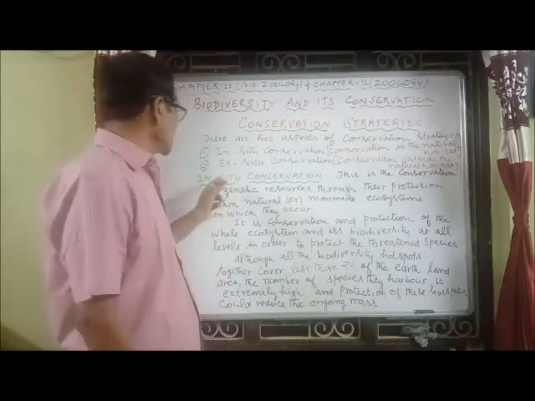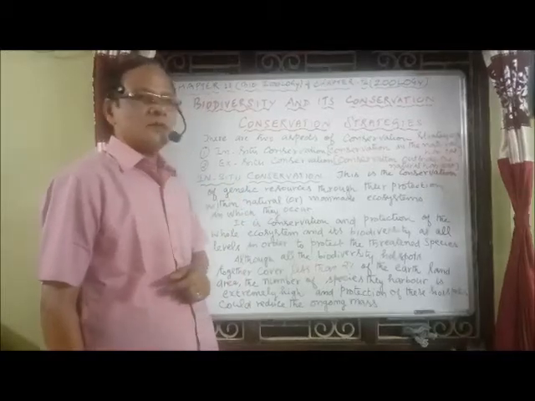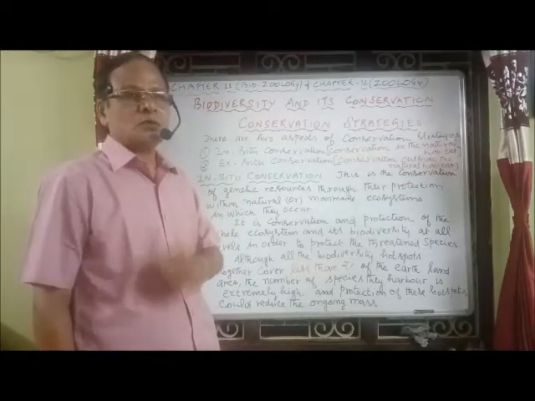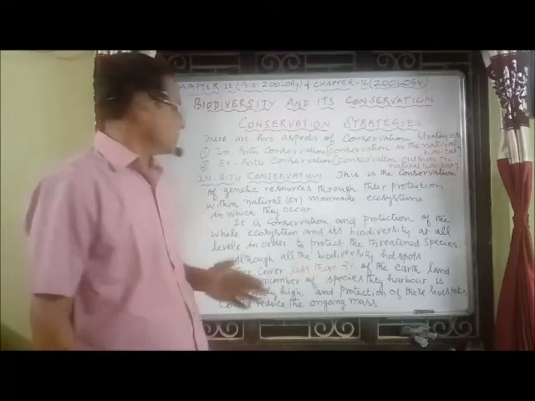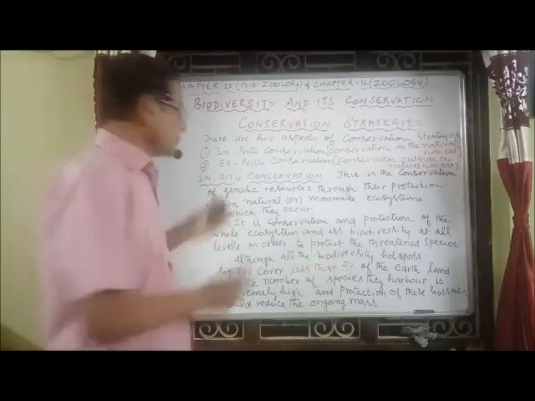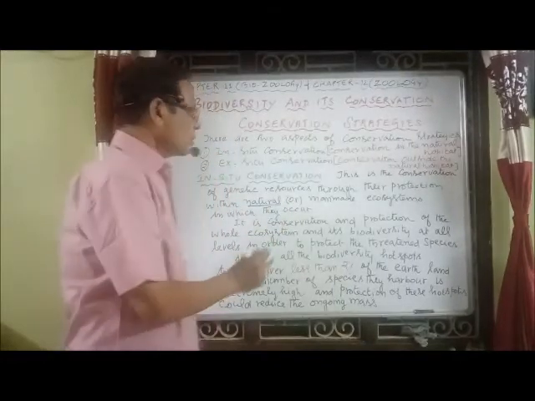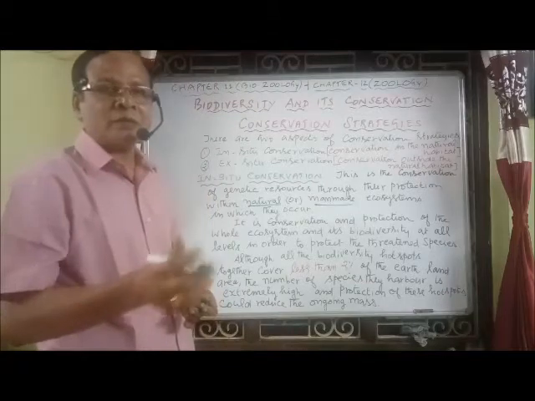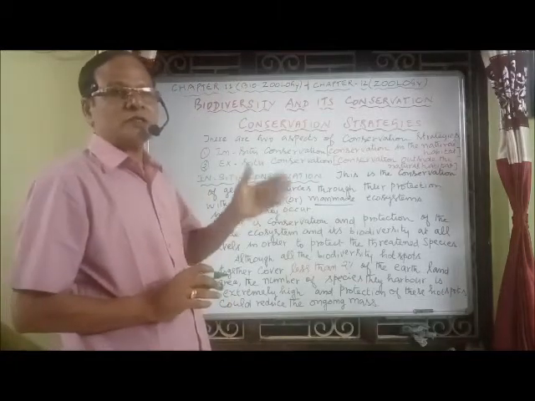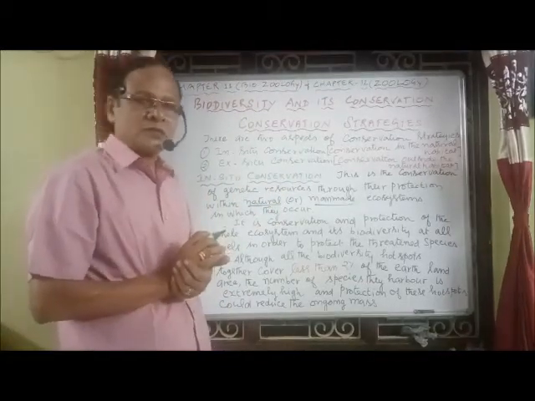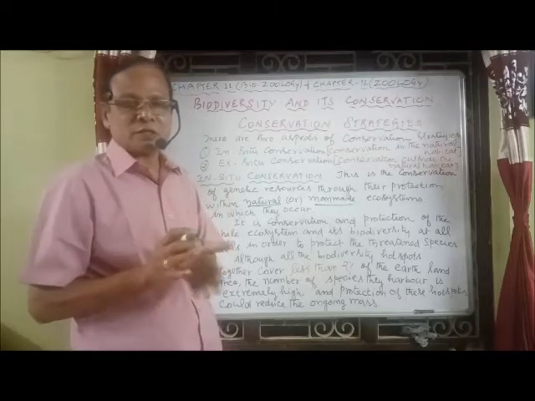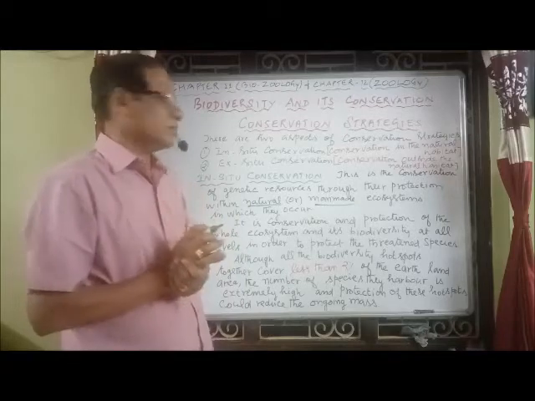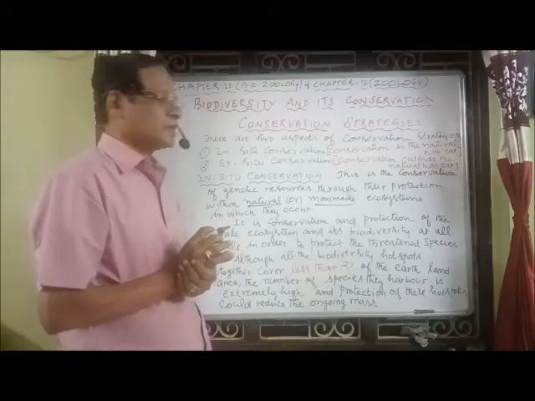Now let's see the first one, in situ conservation. This is the conservation of genetic resources through their protection within natural or man-made ecosystems in which these organisms occur.